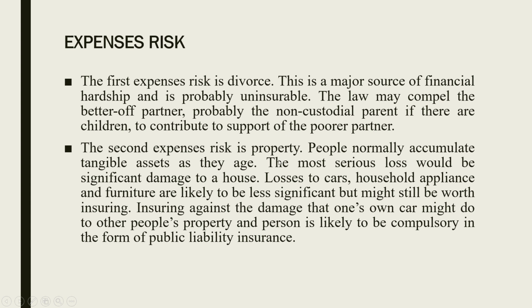People normally accumulate tangible assets as they age. The more serious loss will be significant damage to a house. Losses to car, household appliances, and furniture are likely to be less significant, but might still be worth insuring. Insuring against the damage that one's own car might do to other people's property and person is likely to be compulsory in the form of public liability insurance, which is third party.